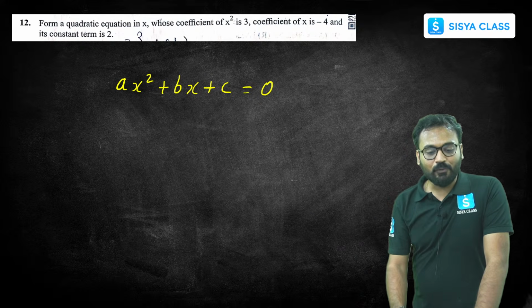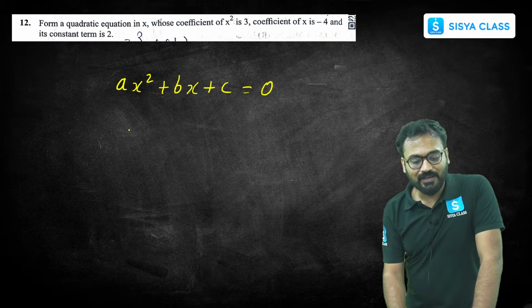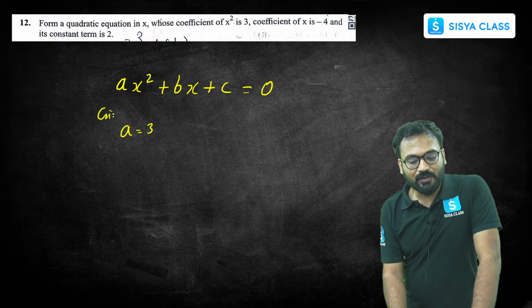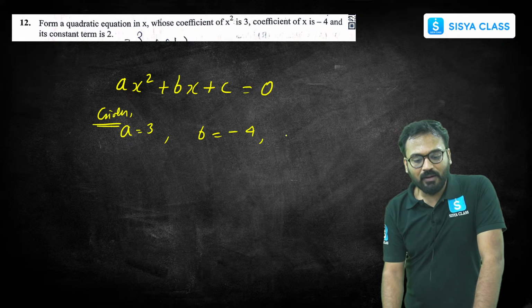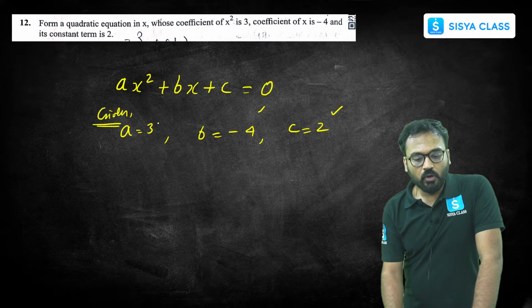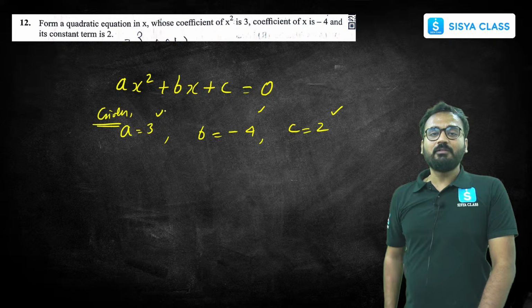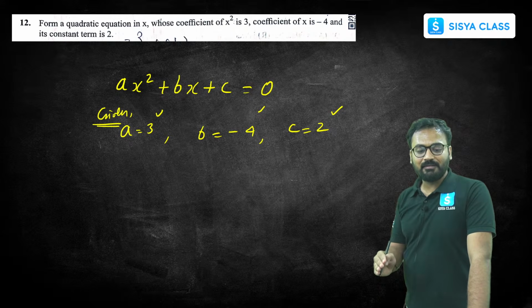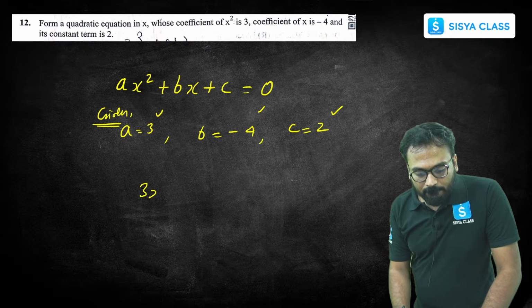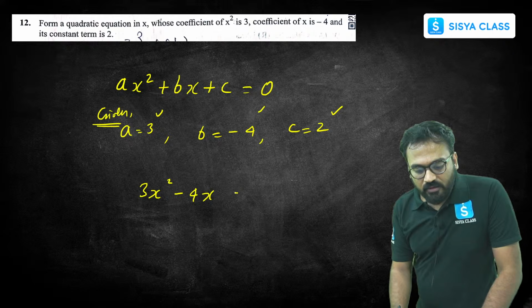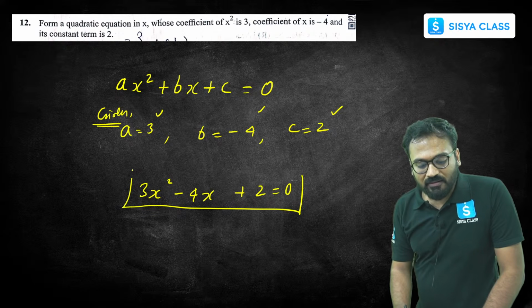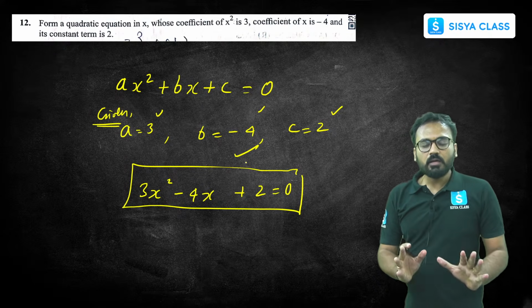In the question, what is a? Coefficient of x square, 3. A is given to be 3. What is b? B is -4 and c is 2. Correct? So if you substitute these values, you will get the answer as 3x squared minus 4x plus 2 equals 0. That's the required answer.